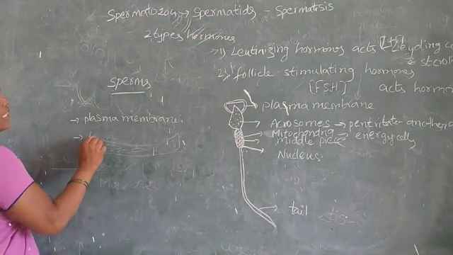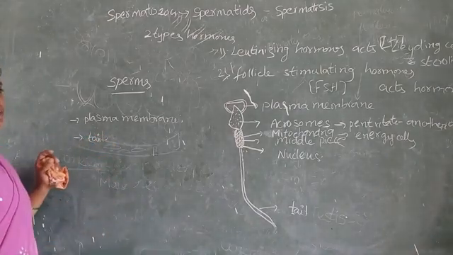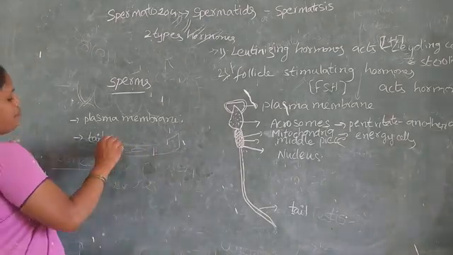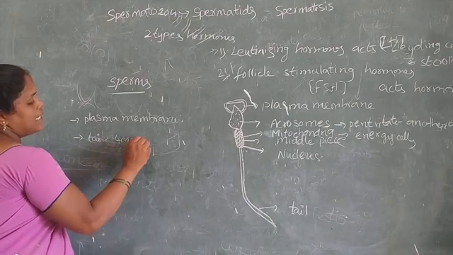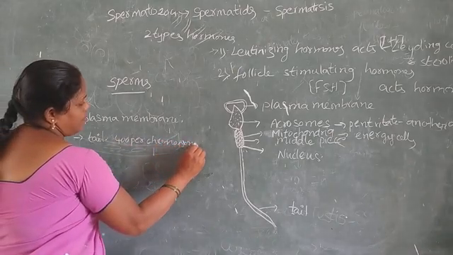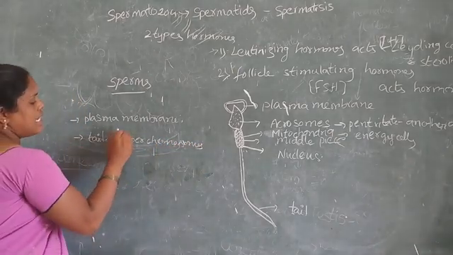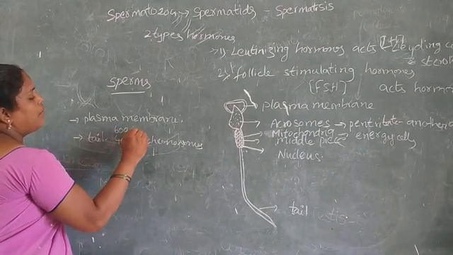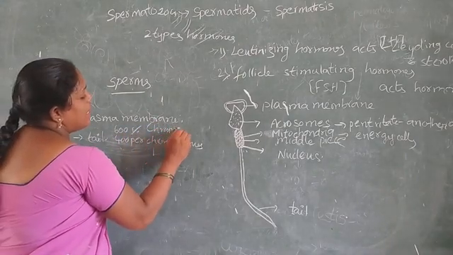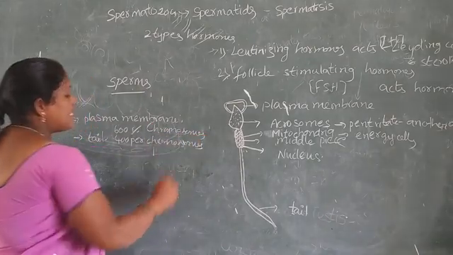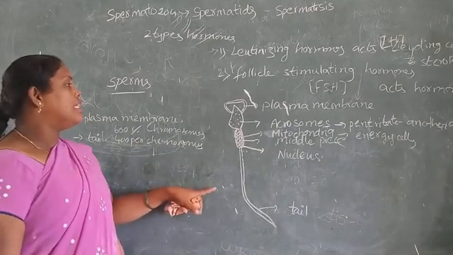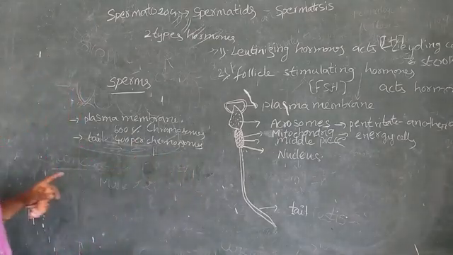Next one, the tail. This is the motile part, and the tail is used for moving. These animals use chromosomes that are motile. Next, at least chromosomes are needed for this animal. At least chromosomes are motile in this animal to start the fertilization.